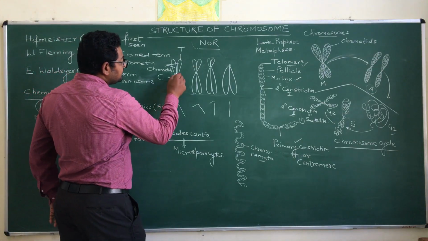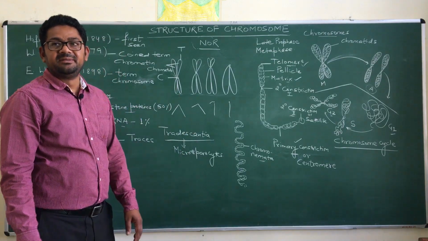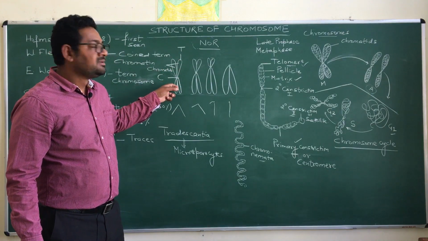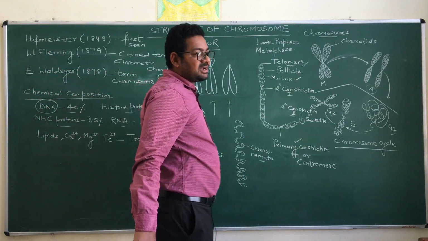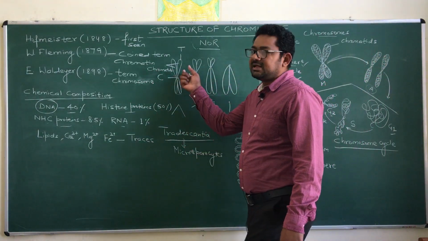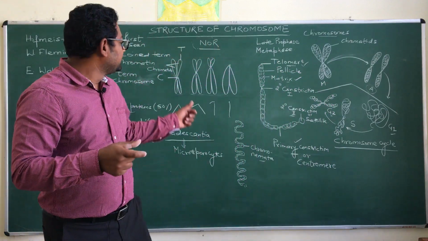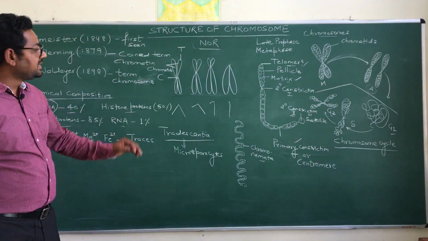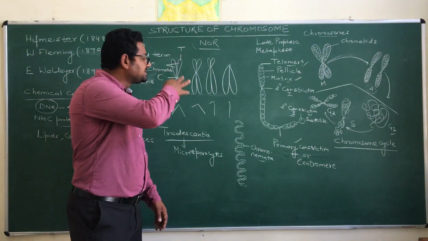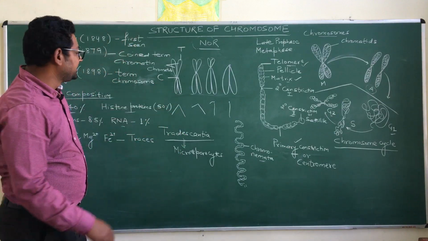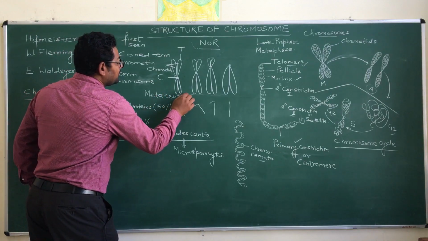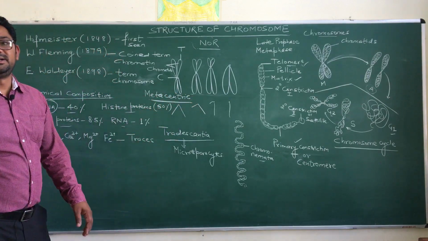If the position of the centromere is in the middle, it means both the chromatids are equal. One of the arms is named the P arm and the other arm is the Q arm. The upper one is denoted as the P arm and the lower one is denoted as the Q arm. If the lengths of both P and Q are the same and the centromere is present in the center, then such a chromosome is named a metacentric chromosome.